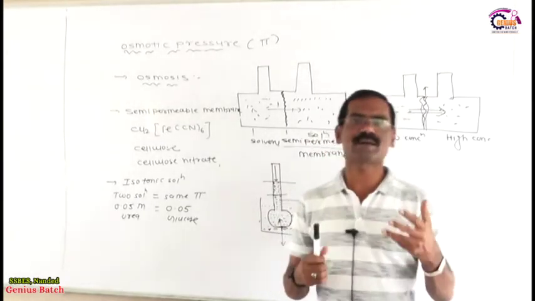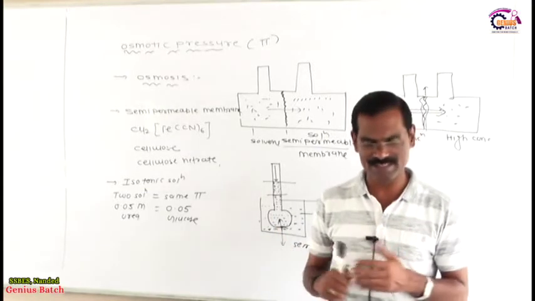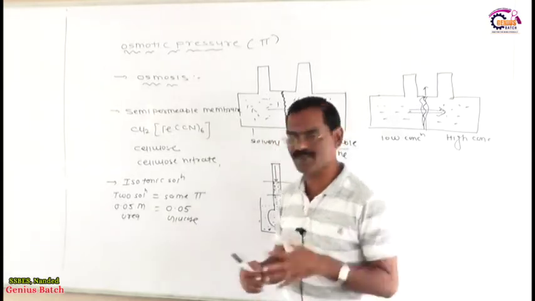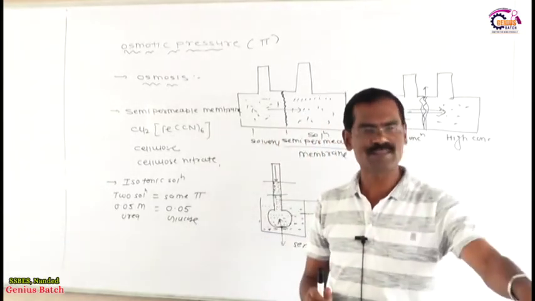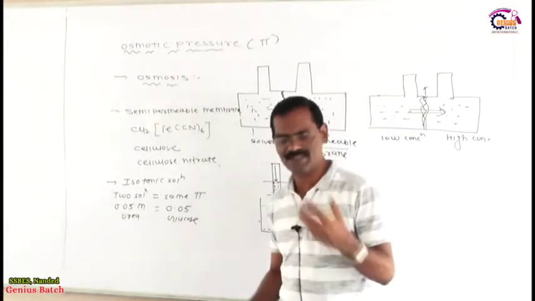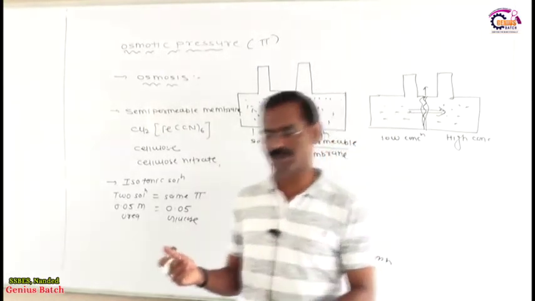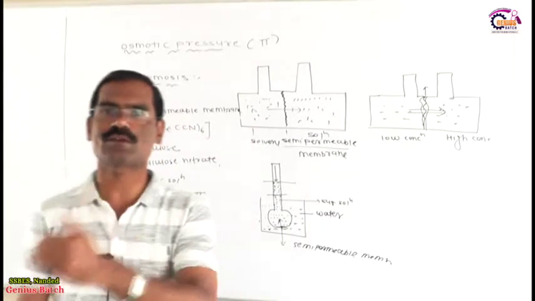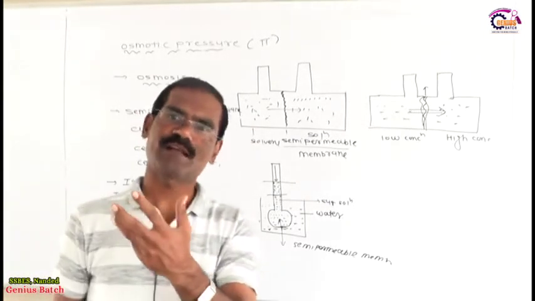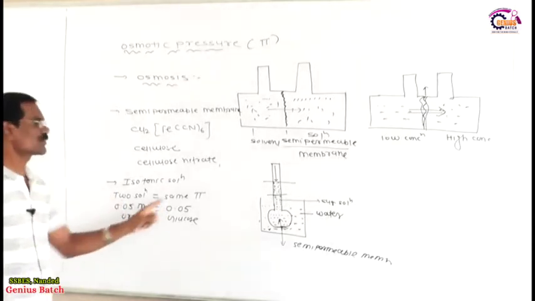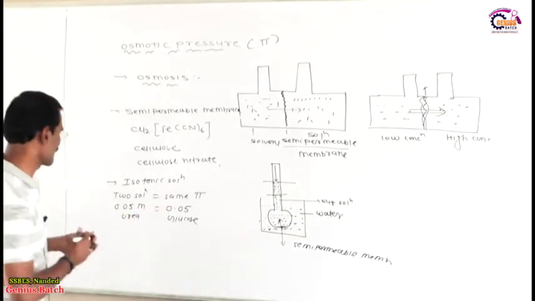Whenever we discuss this phenomenon by considering the concentration term, you don't have any problem with it. Whenever two solutions have the same concentration, it means they have the same osmotic pressure, and if they have the same osmotic pressure, then such solutions are called isotonic solutions. Dear friends, is it okay? What is the meaning of isotonic solution? Two solutions having the same osmotic pressure are called isotonic solutions.